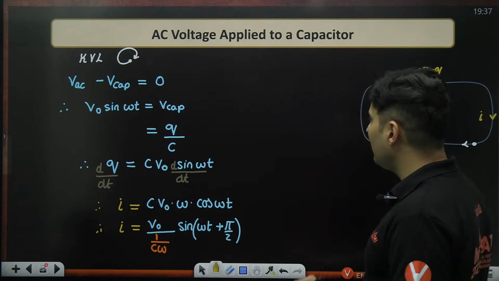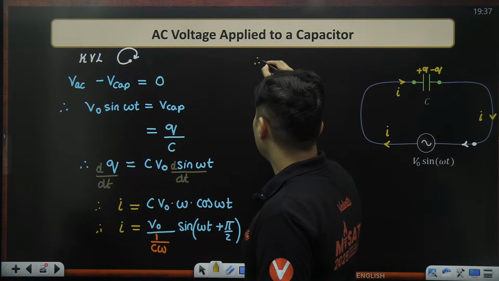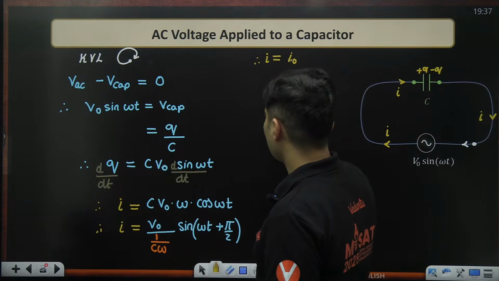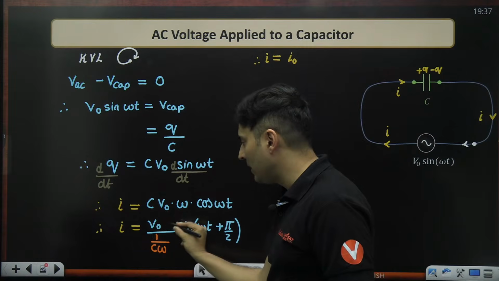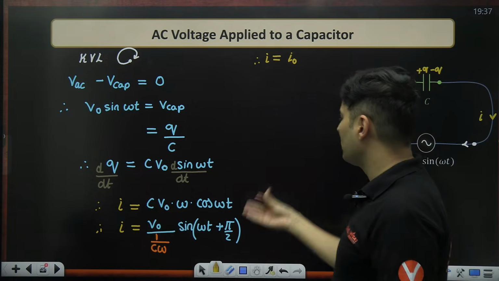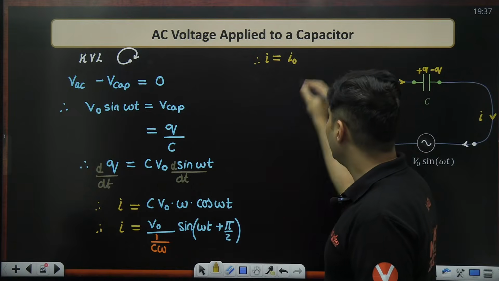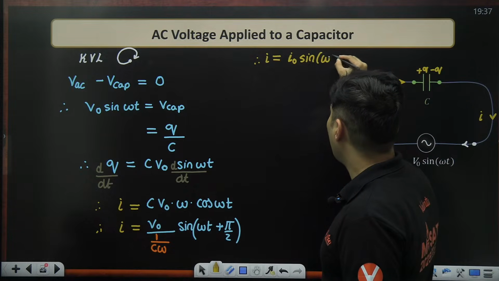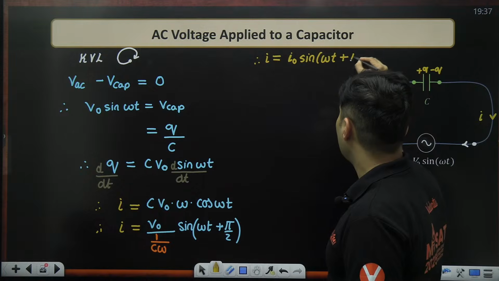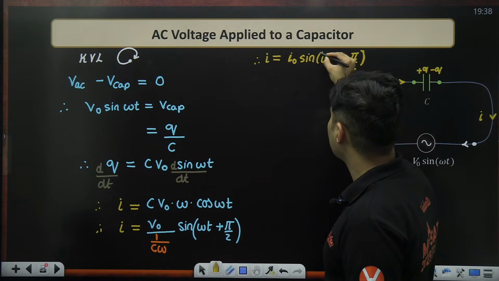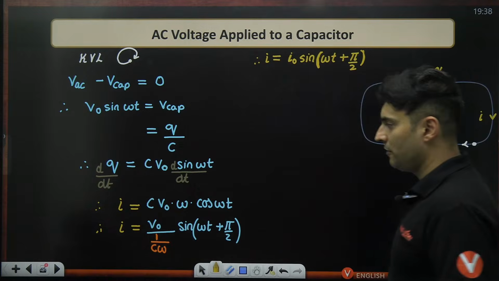Because my final value of the current, you know how it will be? I naught maximum. This is a constant value. V naught cannot change, C cannot change, omega can't change. Those are numbers. So it is just I naught. And then I will just have sine of omega t plus pi by 2. A lot of things to observe.